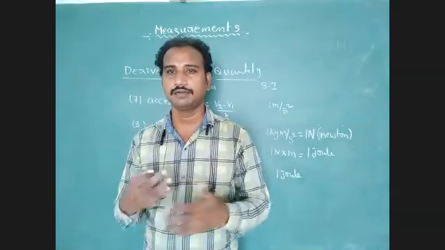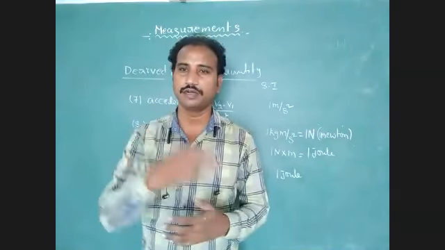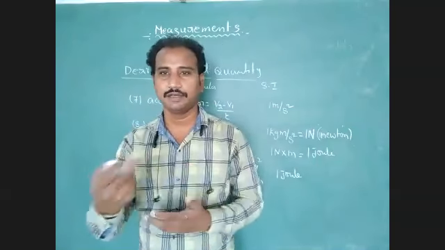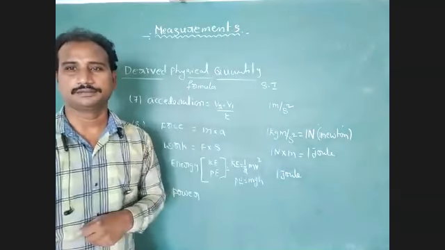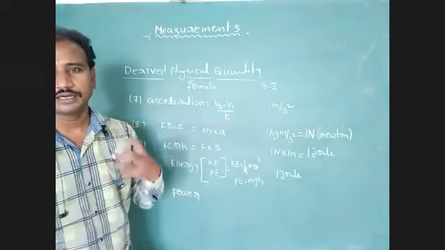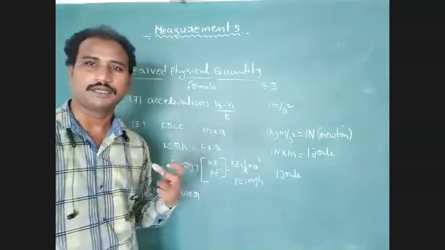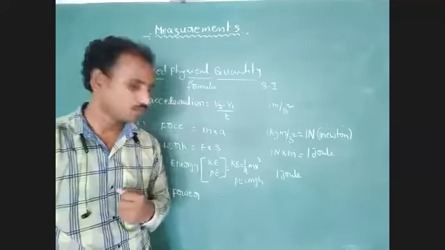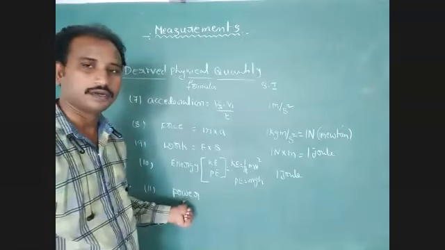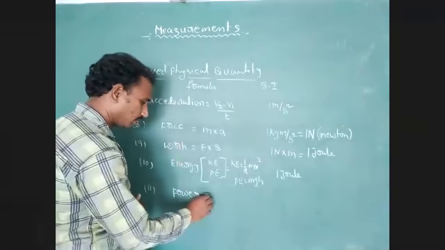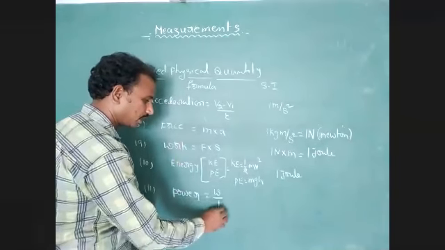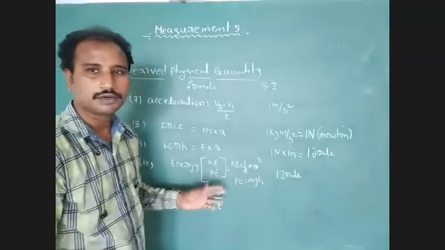The person who completed the work within 1 hour has more ability. Yes or no? He applies more power. Doing that amount of work in less time represents more power. Power means the rate of doing work, W by time. Power equal to W by T.